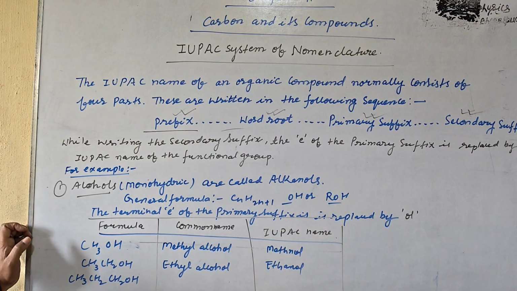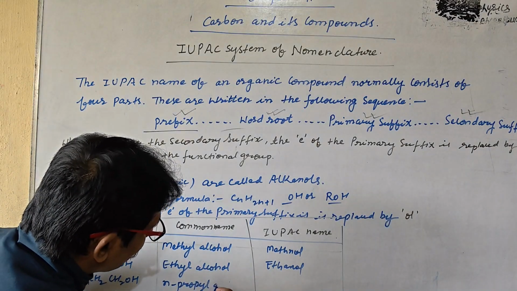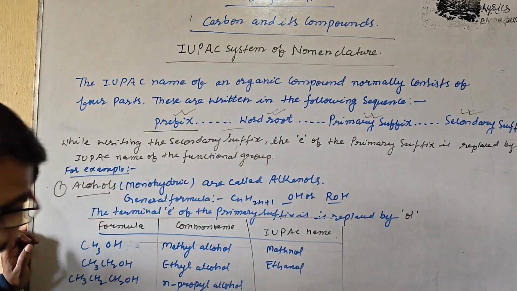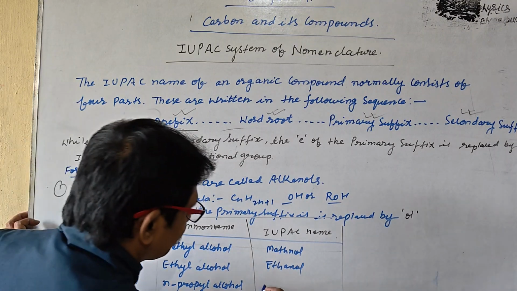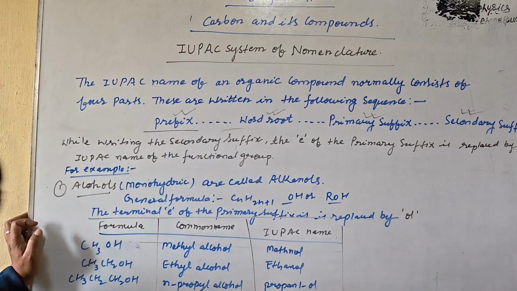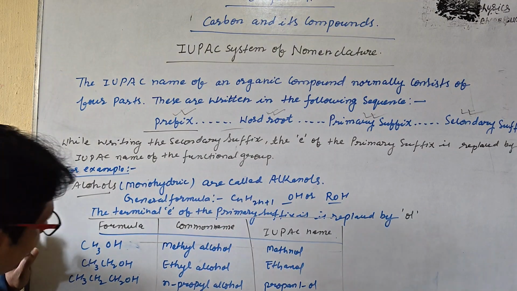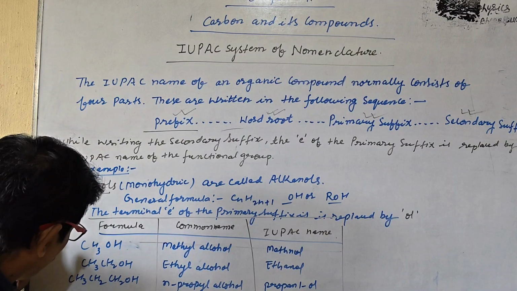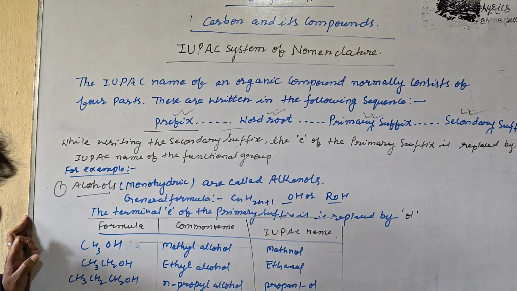That is the N-propyl alcohol, and you can write the IUPAC name, that is propan-1-ol.